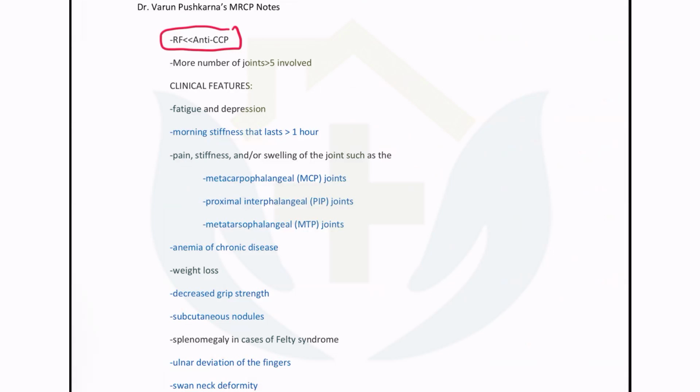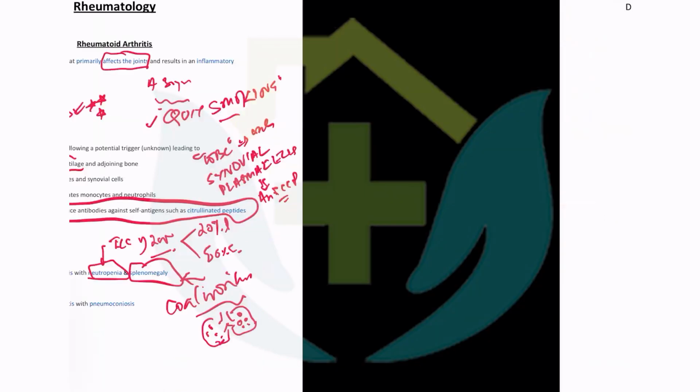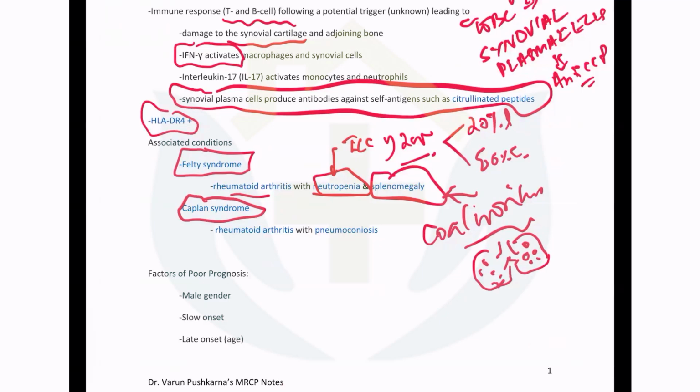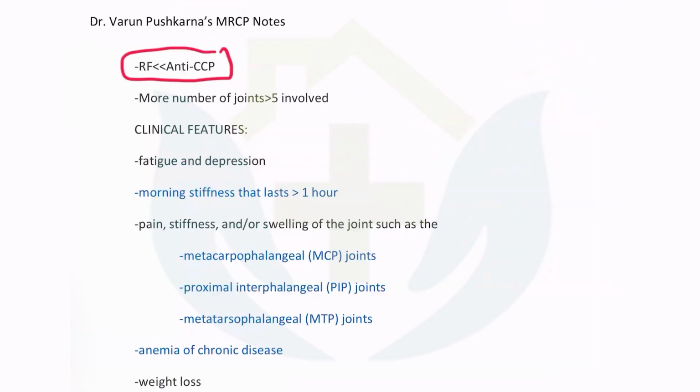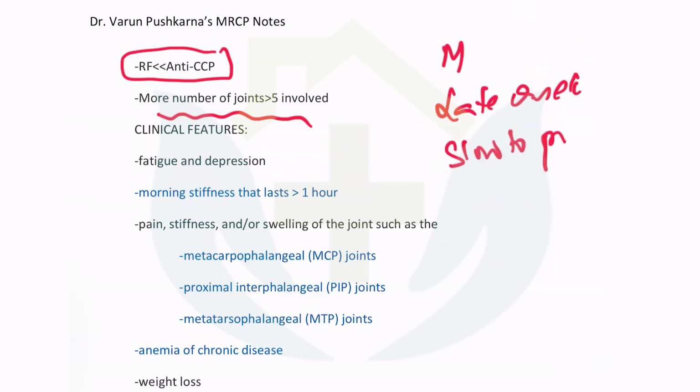Sir, can you repeat those poor prognosis factors? Yes. Male gender, slow onset of disease, late onset of disease, presence of anti-CCP antibodies, and when the number of joints involved is more than 5. So these 5 features indicate the poor prognosis. Slower the rheumatoid arthritis, worse it is.